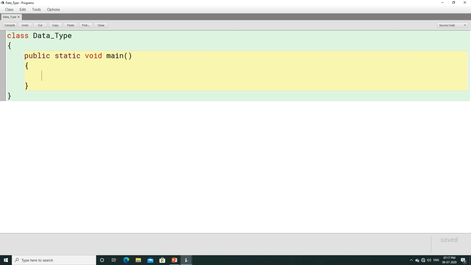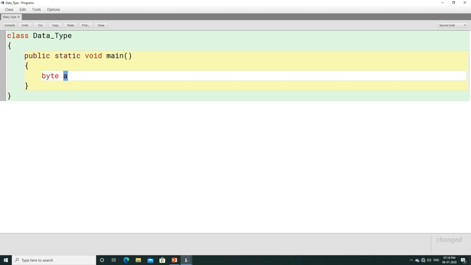We are going to write a data type here, that is byte. After writing the data type, we have to write a variable. Variable can be anything. You have to remember the rules and regulations of an identifier, because a variable comes under identifier. Anything whose name is given by the programmer is called an identifier. Here A is an identifier. Instead of A, you can write your name, your parent's name, anything, but you have to follow all the rules and regulations of an identifier.